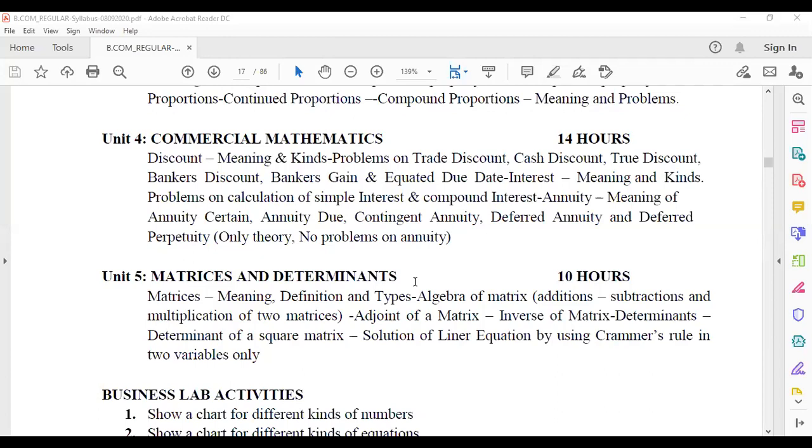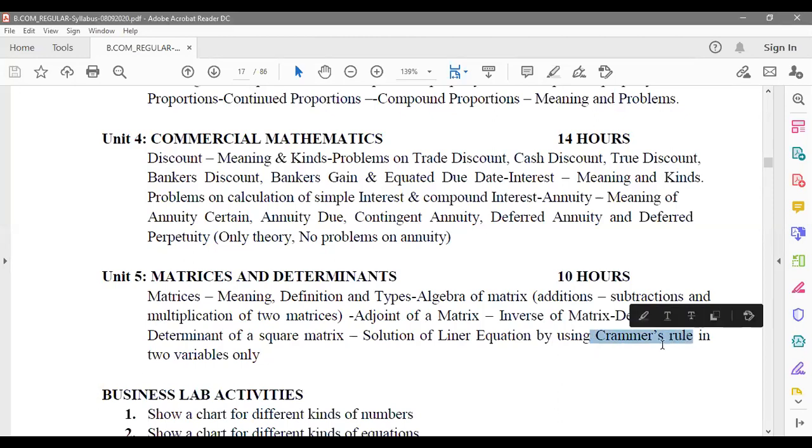What is going to happen with matrices is we'll just learn the addition of matrices, the subtraction of matrices, and square of a matrix, then inverse of a matrix. And there is this Cramer's rule. This Cramer's rule is very important in matrices, so we're going to learn about Cramer's rule also.